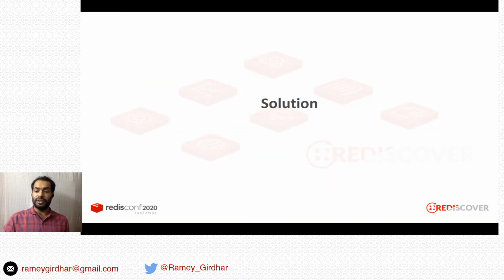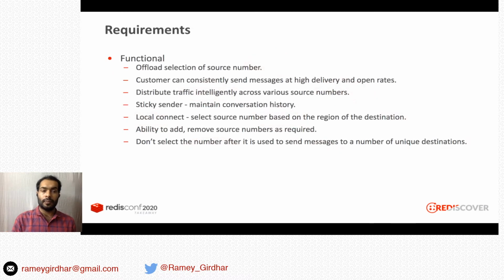Let's go over the solution. These are a few requirements that are required for that solution. First, I'll go through the functional requirements. So we have to offload the selection of source numbers from the user. We also have to guarantee the customer that they can consistently send messages at high delivery and open rates. We also have to distribute traffic intelligently across various source numbers.